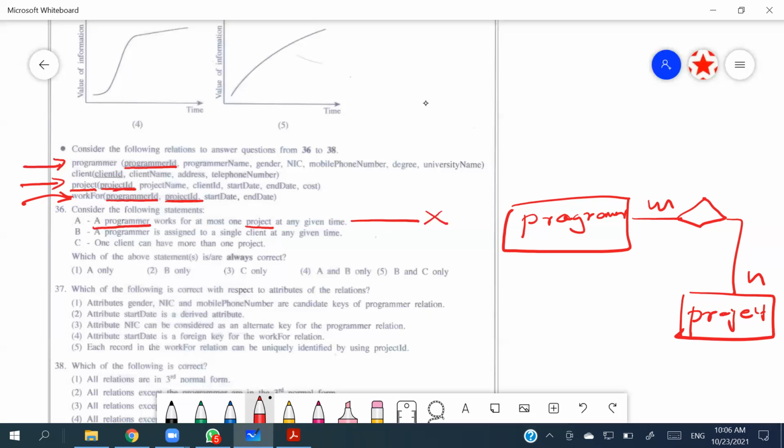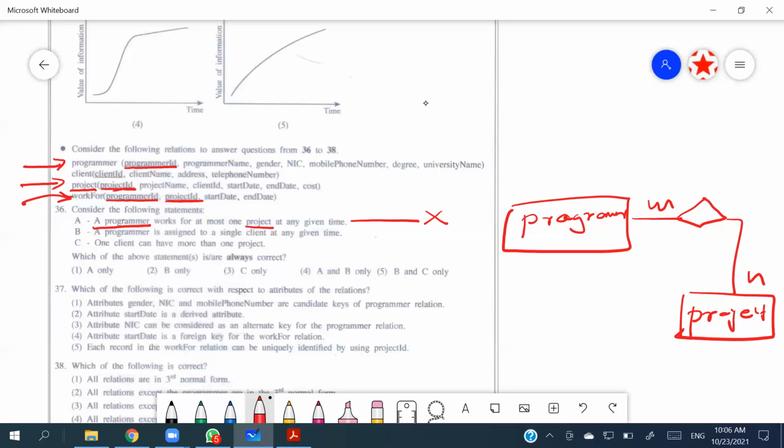Then part B says a programmer is assigned to a single client at any given time. Now, we don't really have a clue what the relation between programmer and client is. Programmer has program ID, program name, gender, NIC, mobile phone number, degree, and university name.